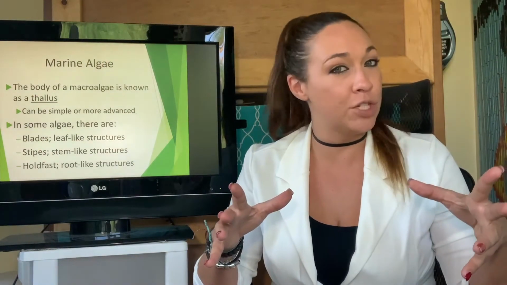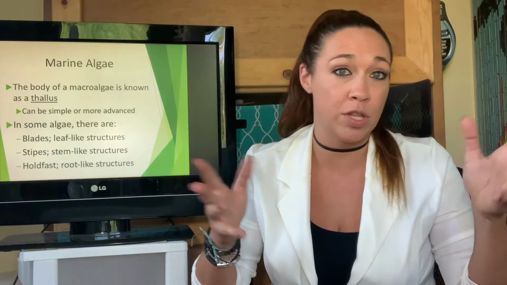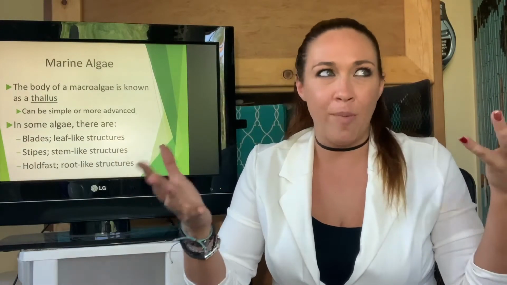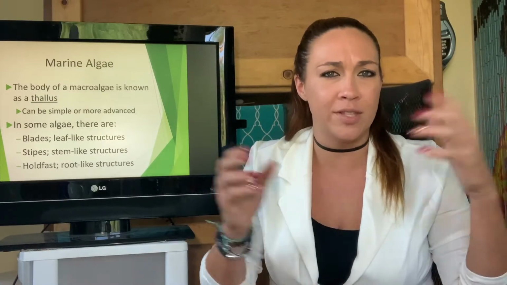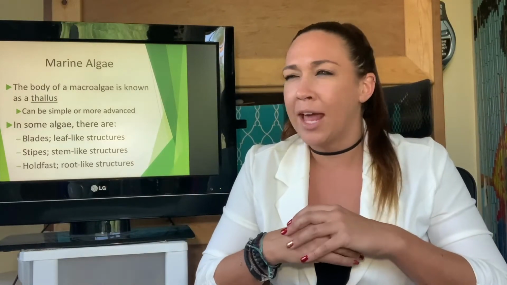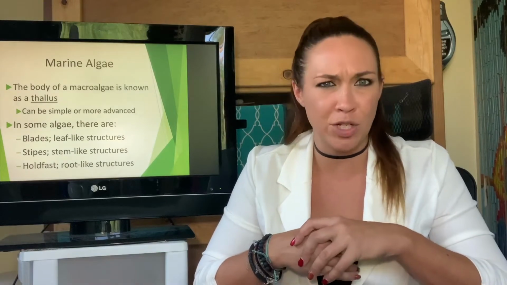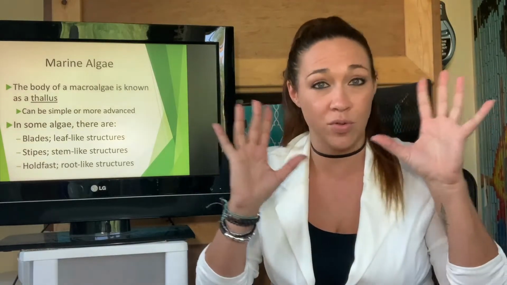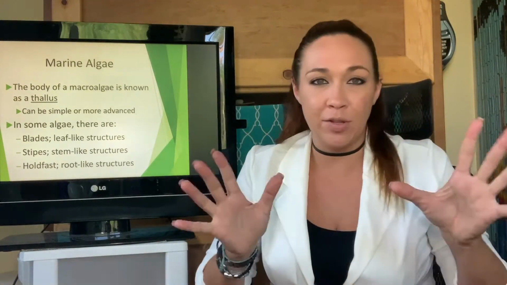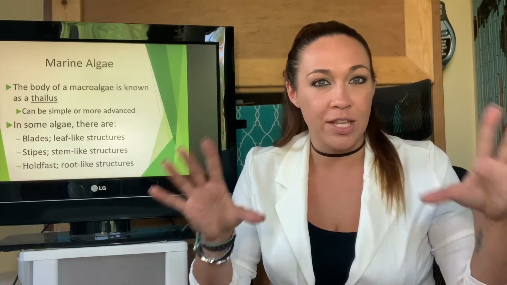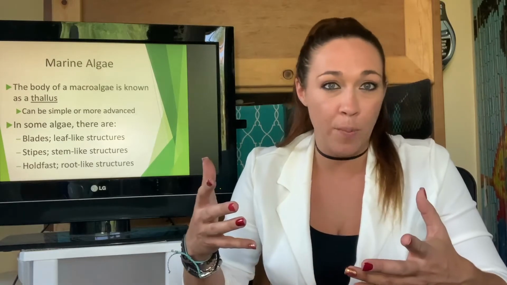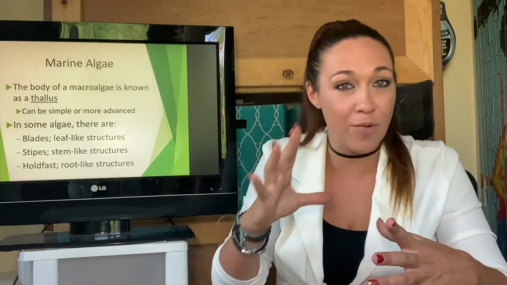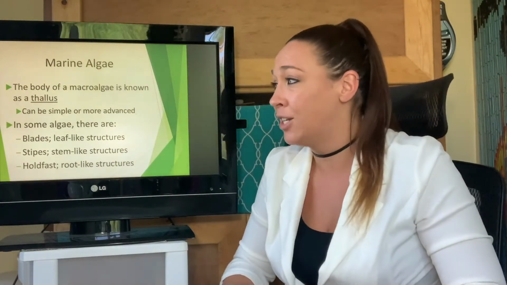We're going to focus on algae first because algae are more abundant in the ocean than plants. Biomass-wise, and diversity-wise for sure, there's way more algae than marine plants. I think even biodiversity, the algae have it, especially when you're talking about the phytoplankton algae. Those are just abundant. Anyway, let's talk about the body of algae. The entire body itself is called a thallus. If I show you a picture and ask what this whole thing is, you tell me it's a thallus.